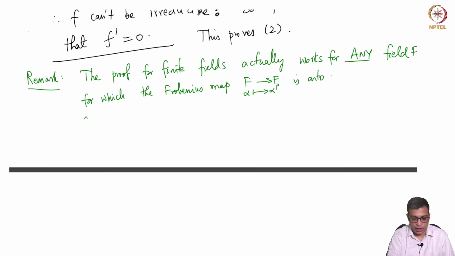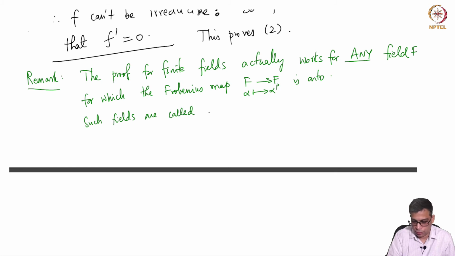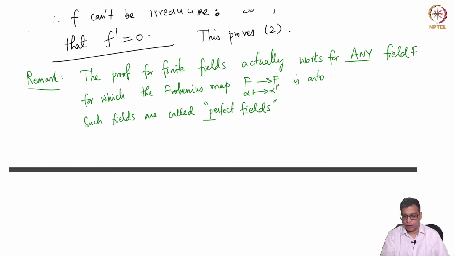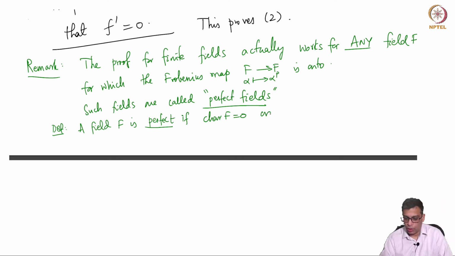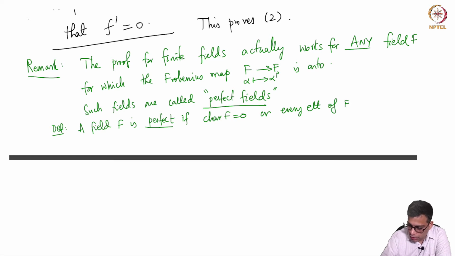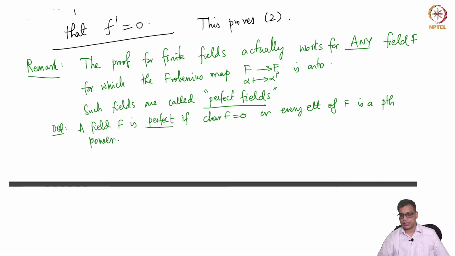Such fields are called perfect fields. So actually the definition: a field F is perfect if the characteristic of F is 0 or every element of F is a pth power.